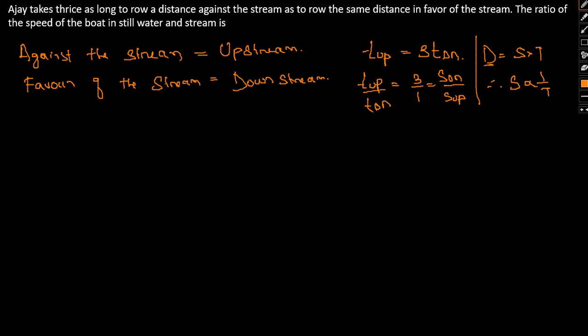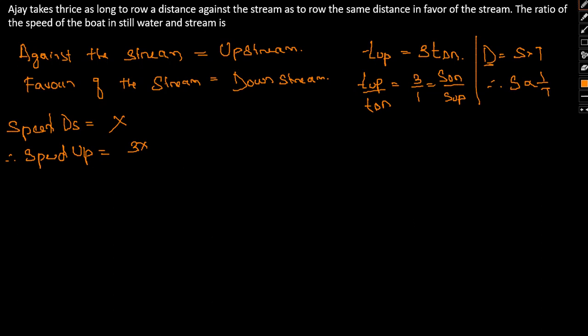So let me do one thing. Speed downstream, let that be x. So therefore speed upstream will be 3x. Okay. So now it's given that 3 times the ratio. Okay.